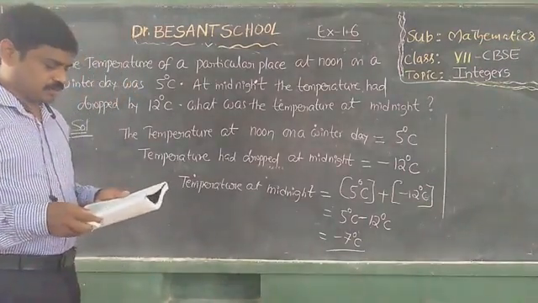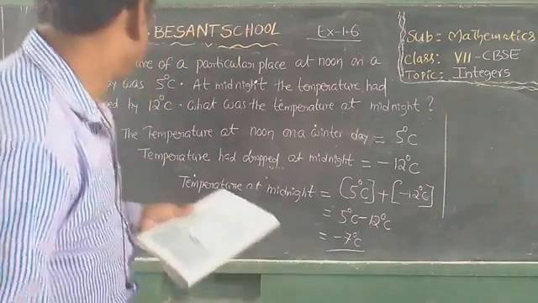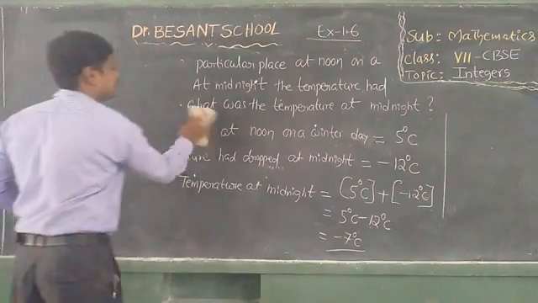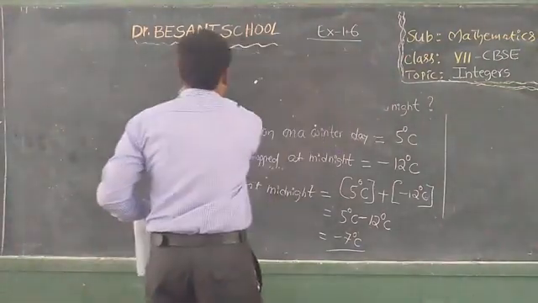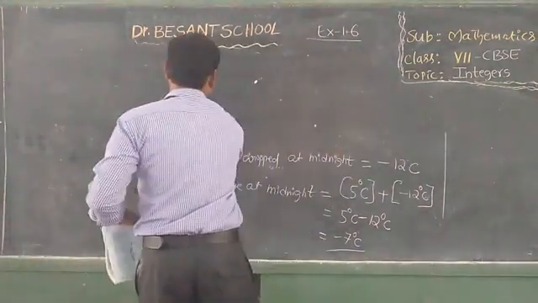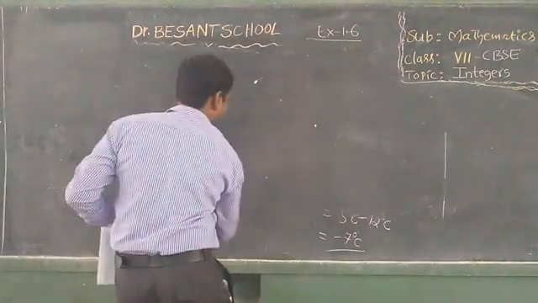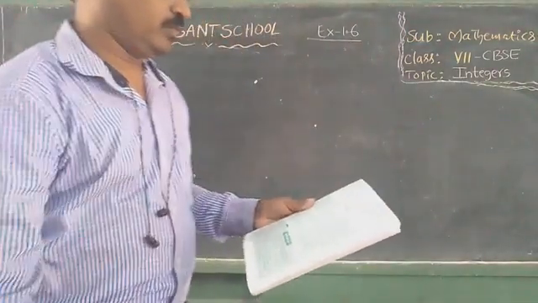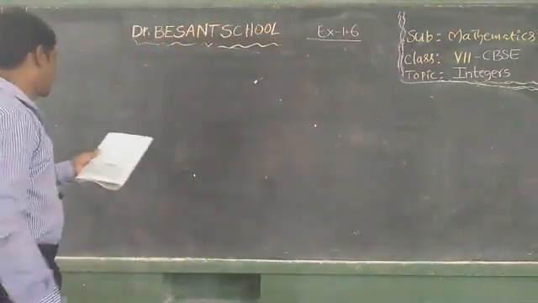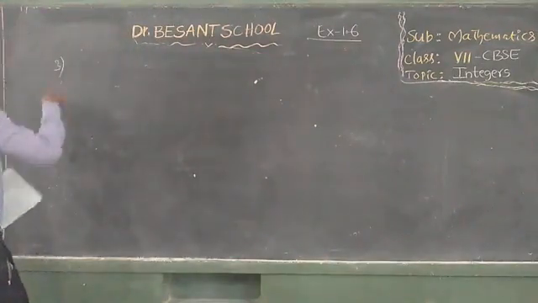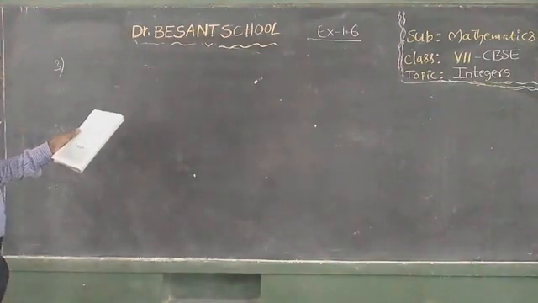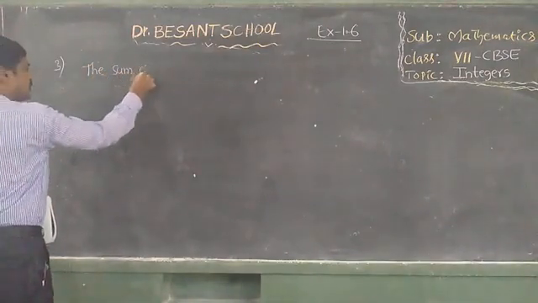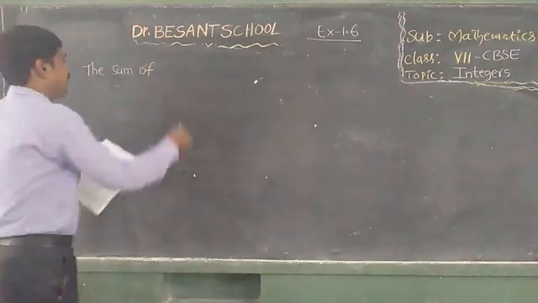See, next to third one. The sum of two integers is minus 250.